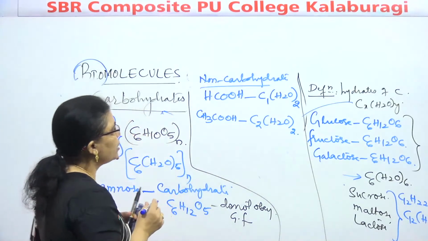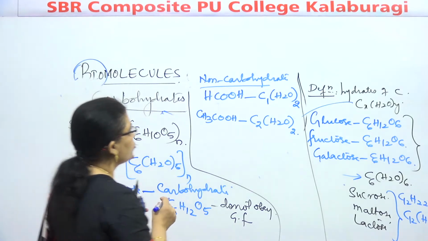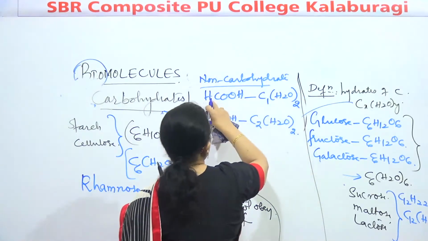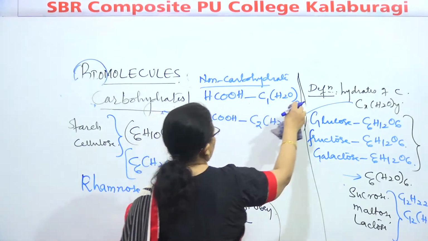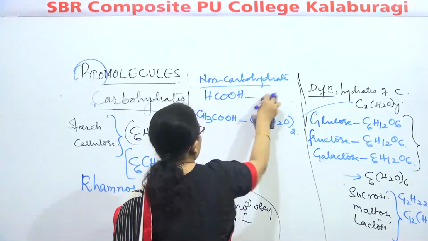That means whenever we take, with respect to what, children? Whenever we take H2O, C1, HCOOH. Okay, we will not take the formic acid example, children.